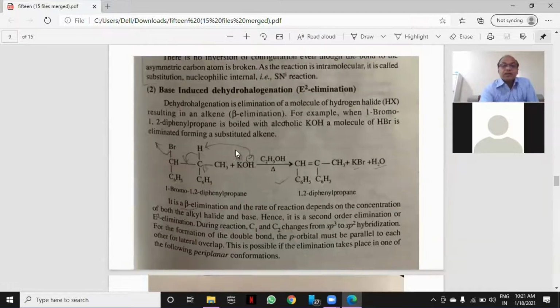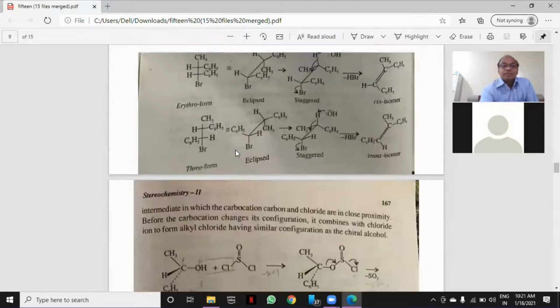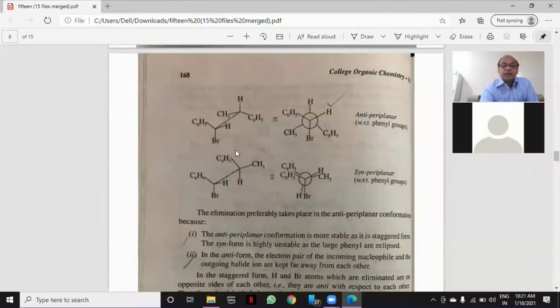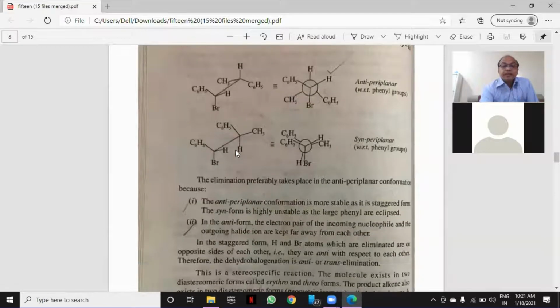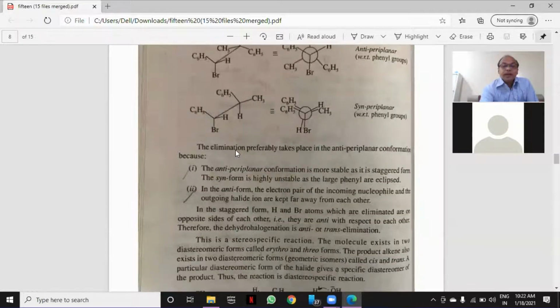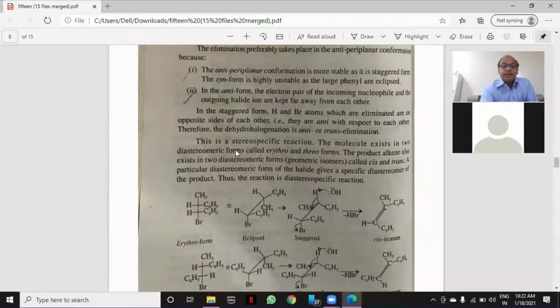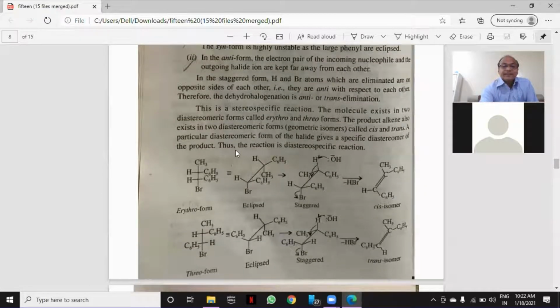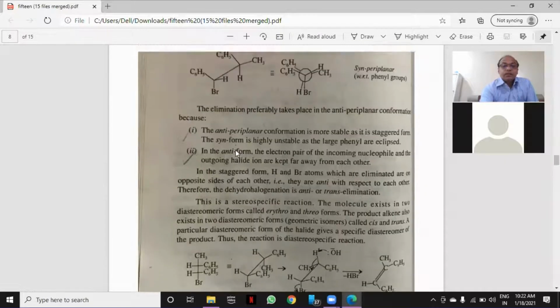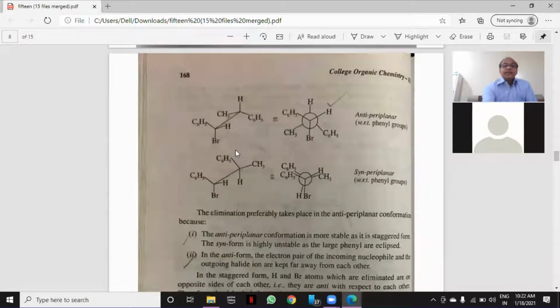Now you can see this periplanar conformation, an anti and syn periplanar reaction. Now you might have studied during first year, second year, Sawhorse projection formula, Newman projection formula, Fischer projection formula.